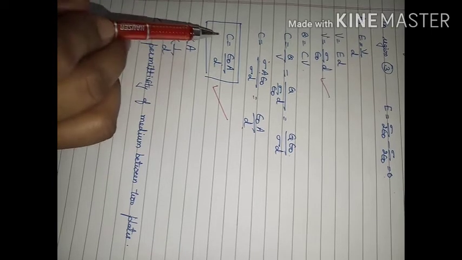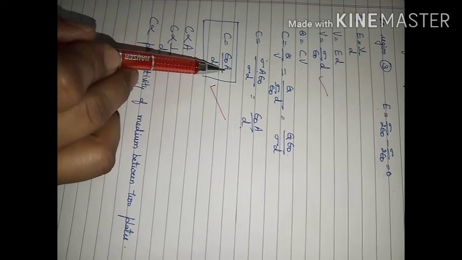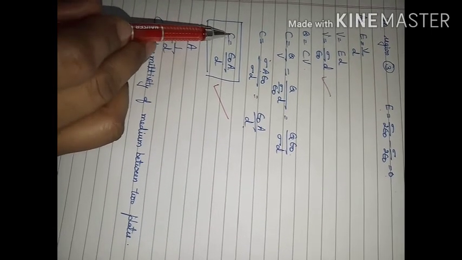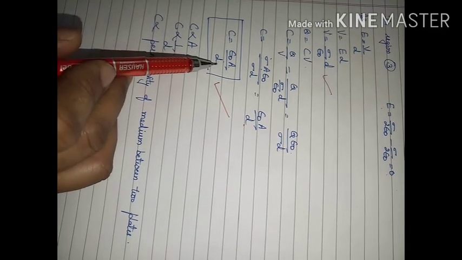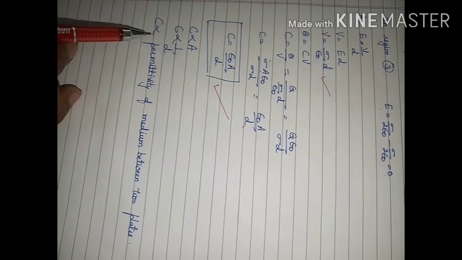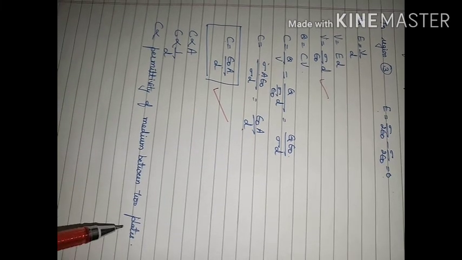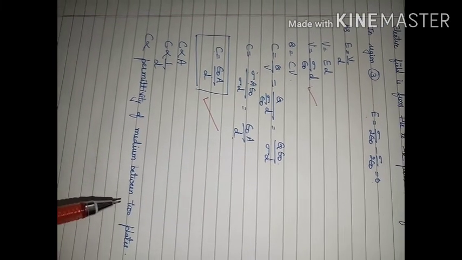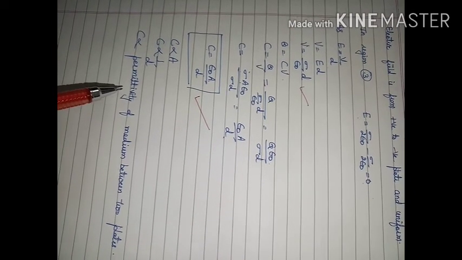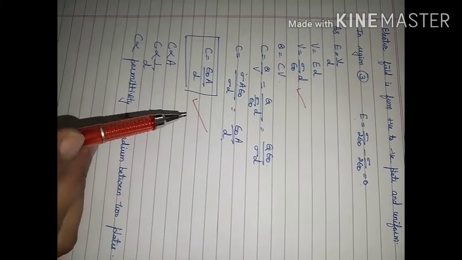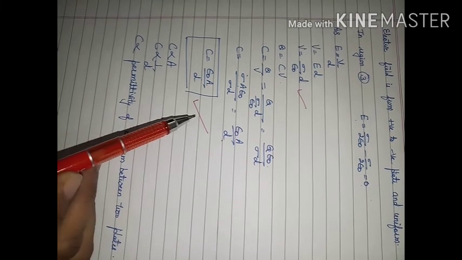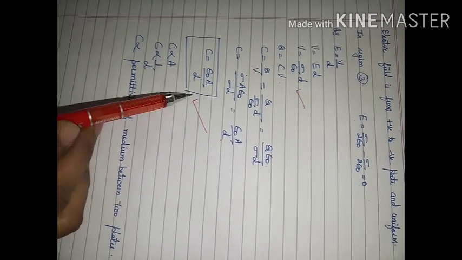From this, capacitance increases with increase in area. Capacitance decreases with increase in separation between the plates, and capacitance is directly proportional to the permittivity of the medium between these two plates. So watch this video carefully. Try the expression for capacitance of a parallel plate capacitor and numericals based on this formula.